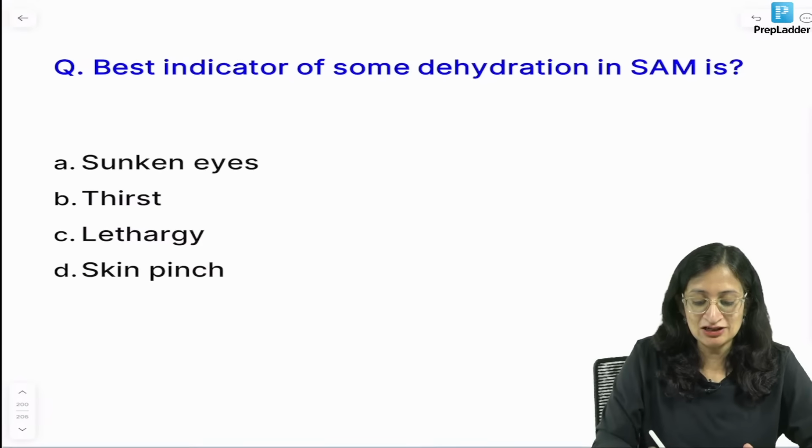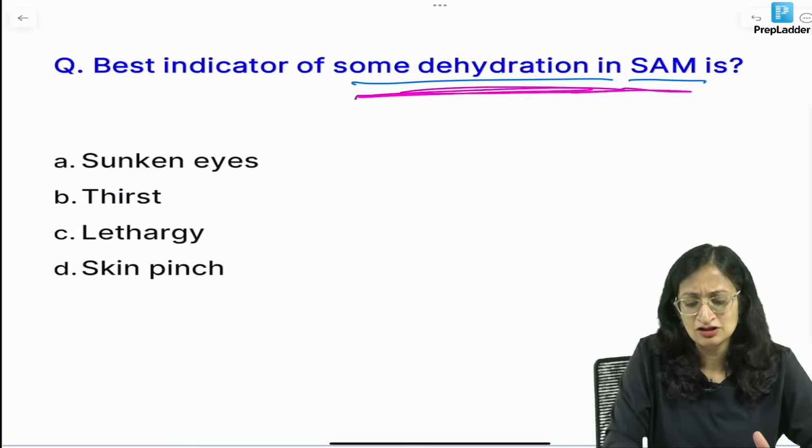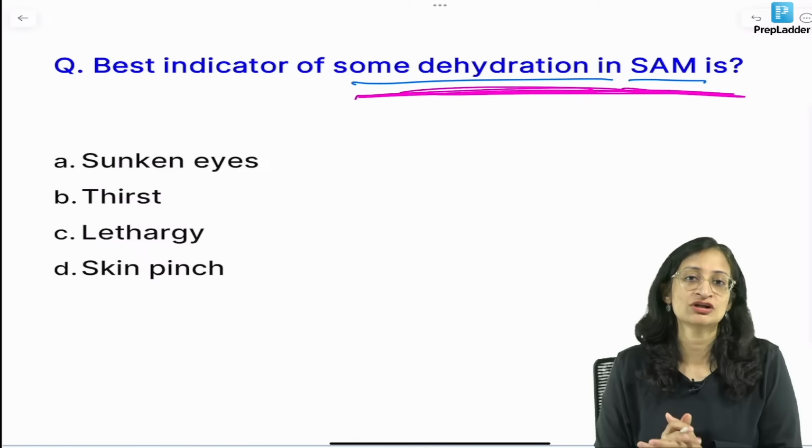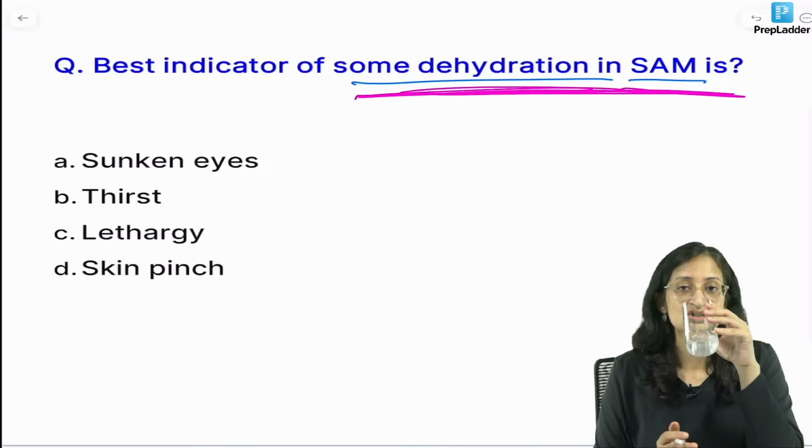The best indicator of some dehydration in severe acute malnutrition, we have already dealt with this question today. I want the answers from you, I am not going to tell you the answer. So, what is the best indicator of some dehydration in severe acute malnutrition?